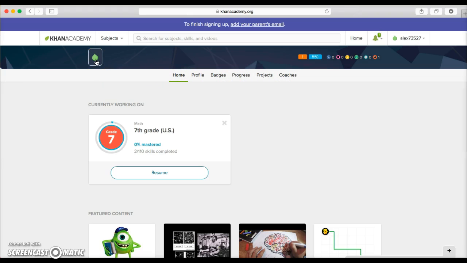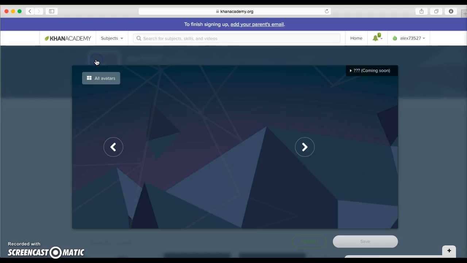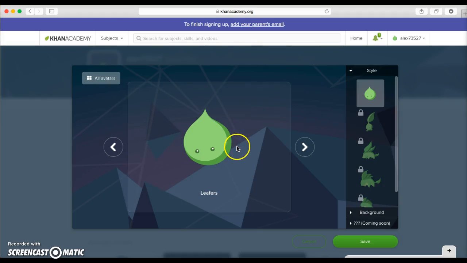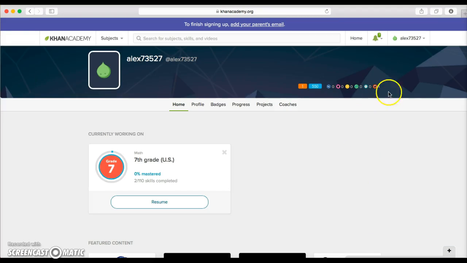At the very first time that the students log in, they get to pick an avatar. And as they level up and get more points, their little avatar grows and changes, and they can add more things to their avatar. So far, my kids have really liked that, and they've enjoyed and been motivated by trying to get their avatar bigger and better. So that's kind of a cool portion of the Khan Academy website.